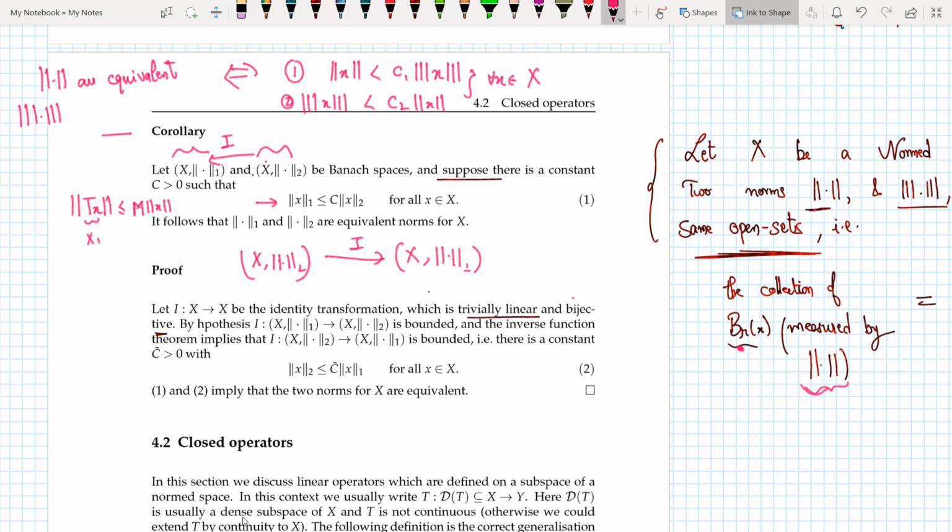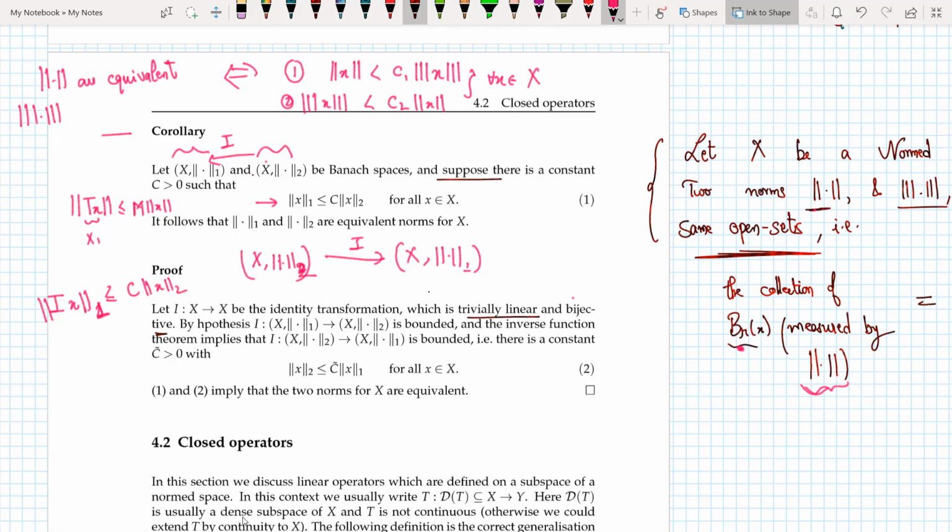So I of x, let me write it this way. I of x in space 1, because I is taking an element from 2 to 1. So the norm of I of x in space 1 is less than or equal to c times the norm of x in space 2, because I is going from 2 to 1.